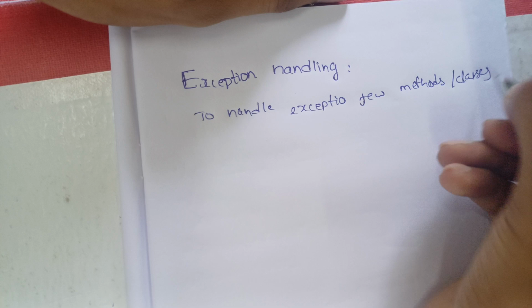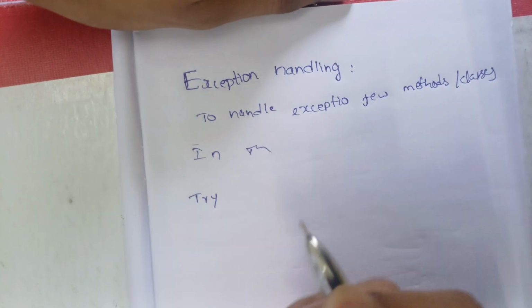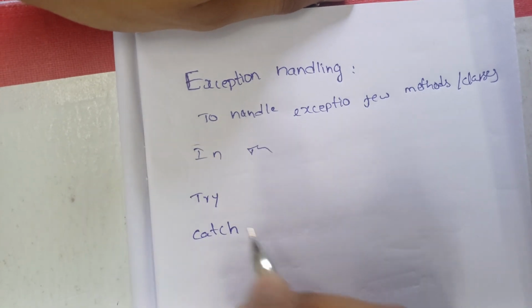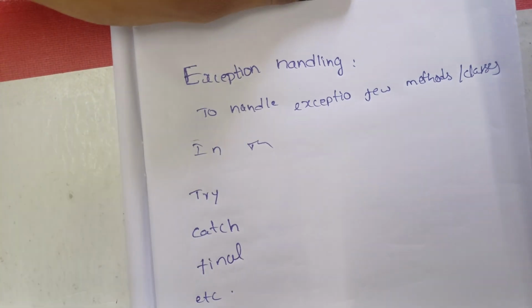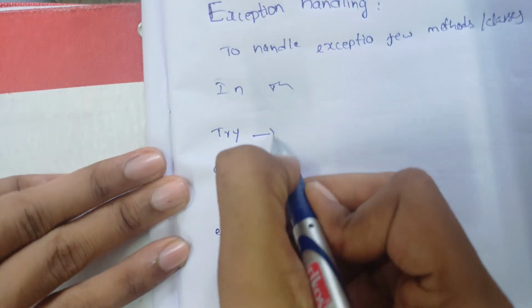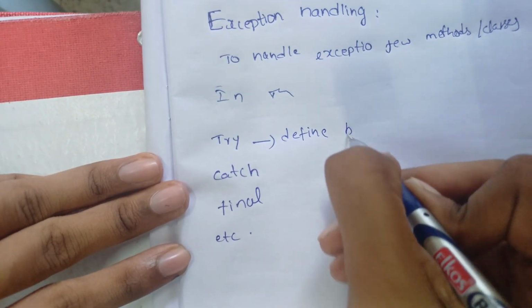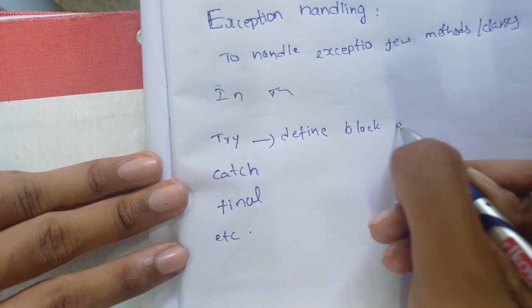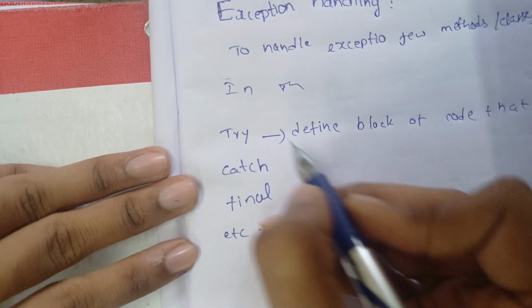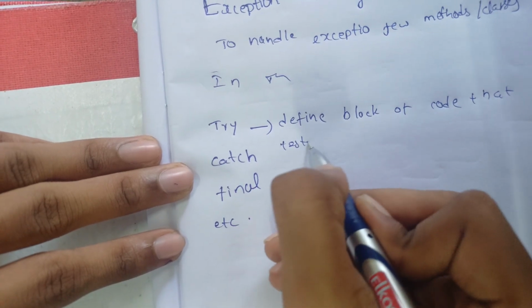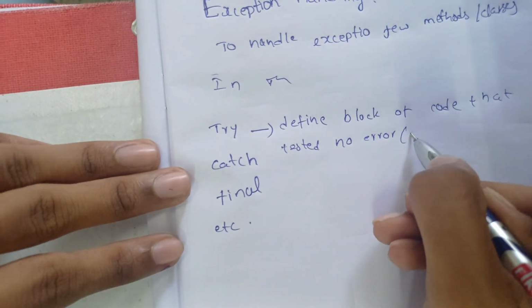In this, we have try, catch, finally, etc. The try statement helps us define a block of code that the compiler should test for errors or exceptions.